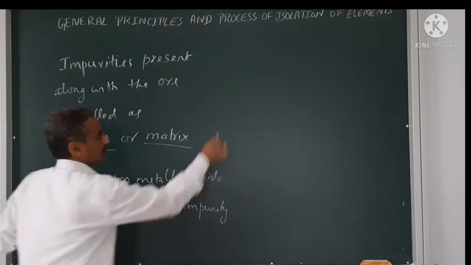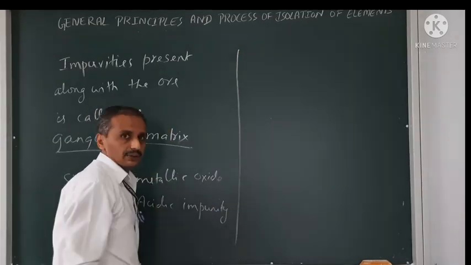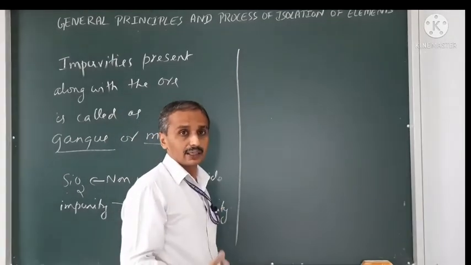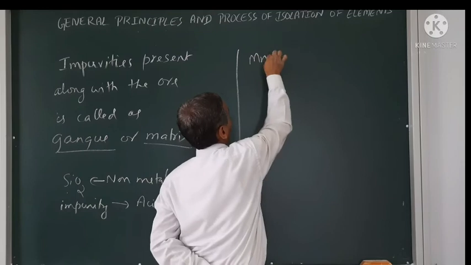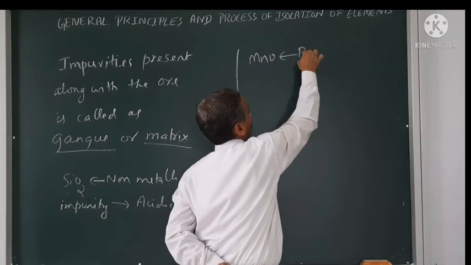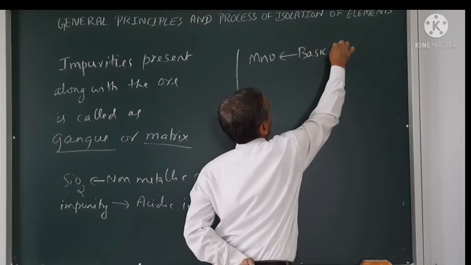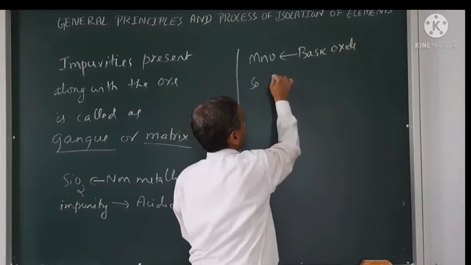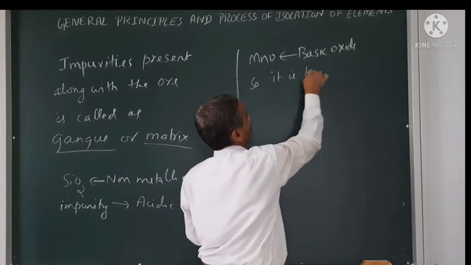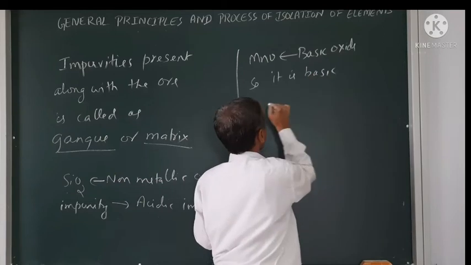Now CaO, along with iron, manganese oxide, MnO, is a basic oxide. So it is a basic impurity. Note this.